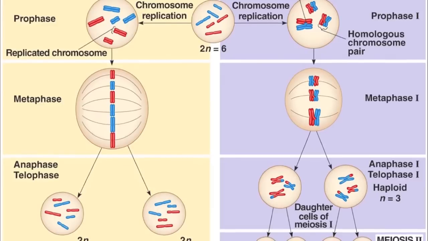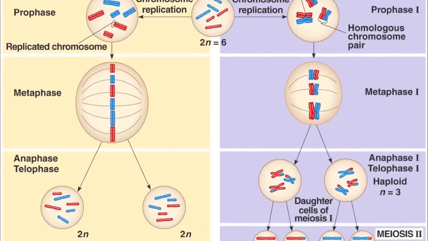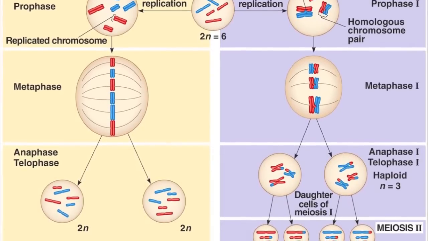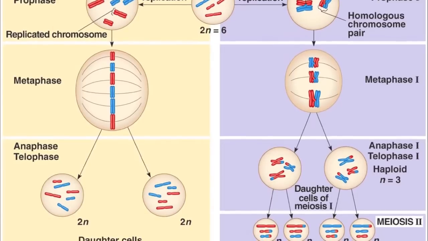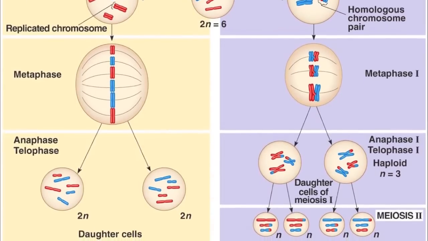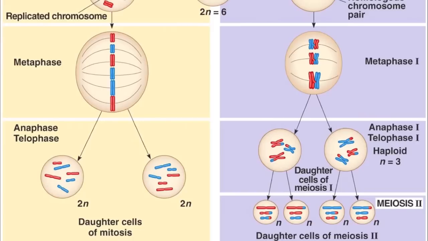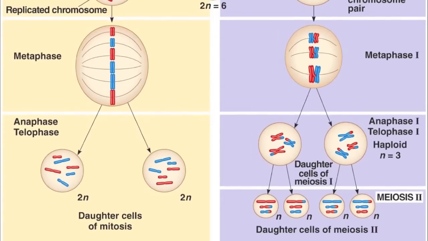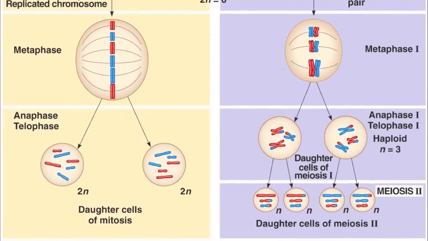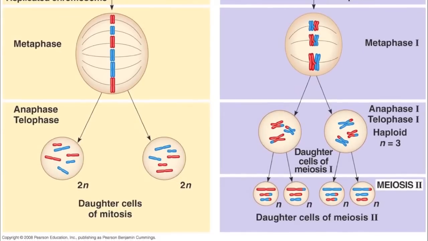In mitosis, the synapsis of homologous chromosomes does not occur. Synapsis occurs during prophase 1 of meiosis along with crossing over between non-sister chromatids. The end result of mitosis is 2 diploid daughter cells that are genetically identical to the parent cell. The end result of meiosis is 4 haploid daughter cells, each containing half as many chromosomes as the parent cell. These daughter cells are genetically different from the parent cell and from each other.